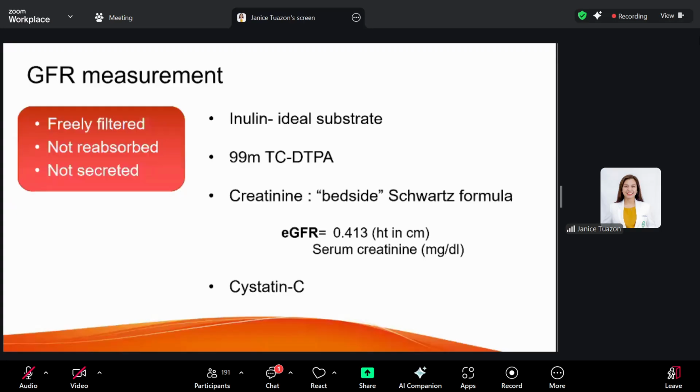However, inulin determination requires tedious monitoring. So it's parang serial monitoring kasi yan of your inulin. That's why it's expensive as well and tedious. That's the same with your radioisotope, technetium-99 DTPA. It's also expensive and requires monitoring of your serum and urine samples. So an easier way to estimate GFR.